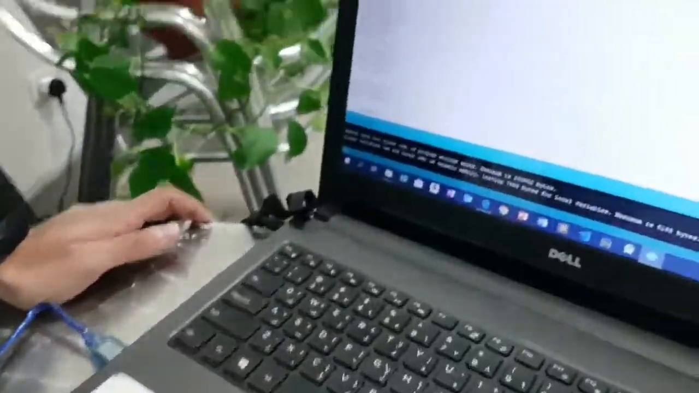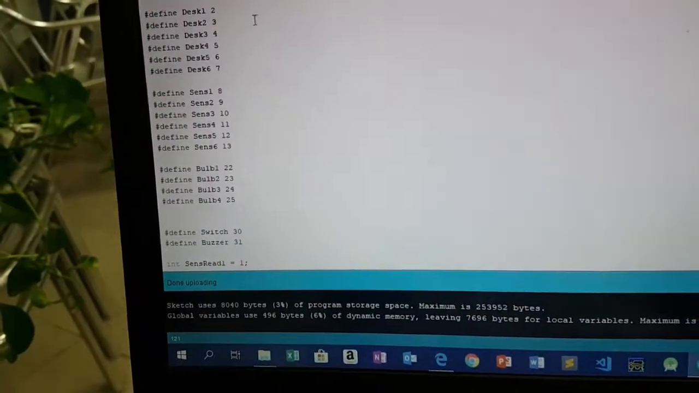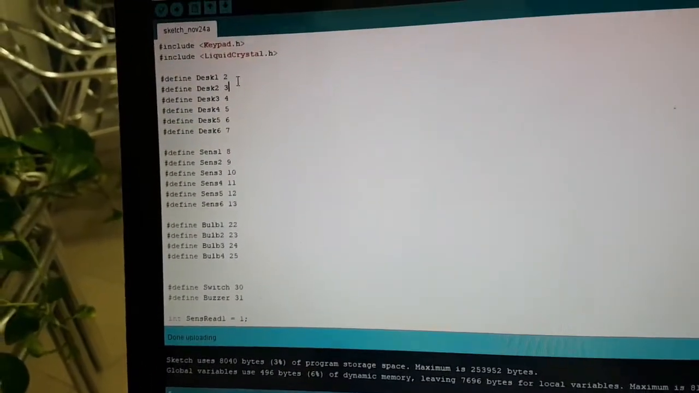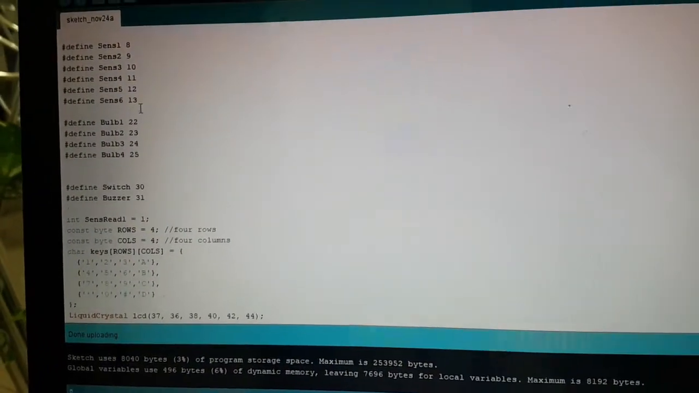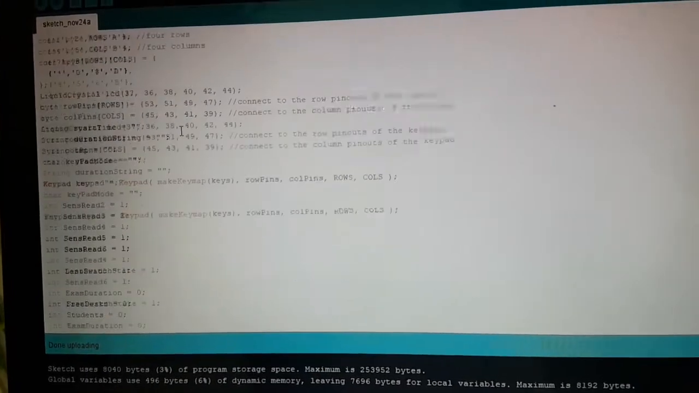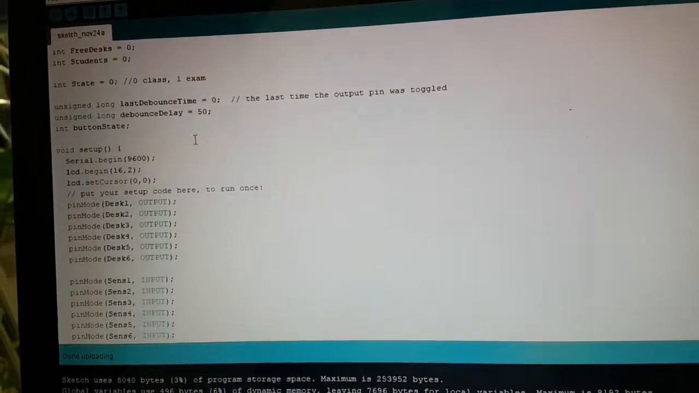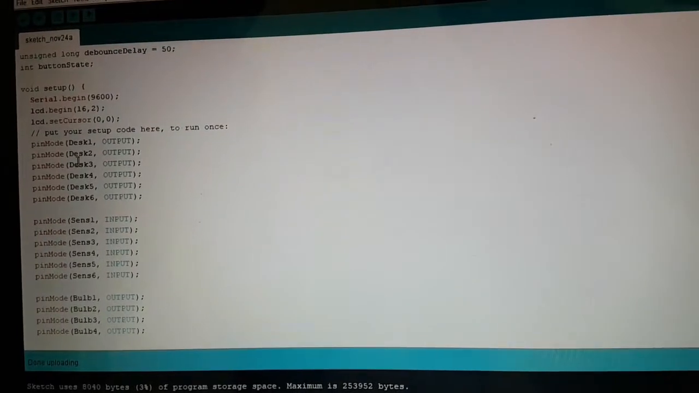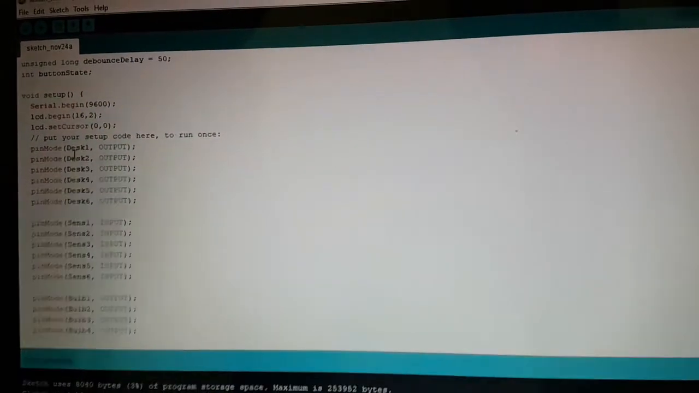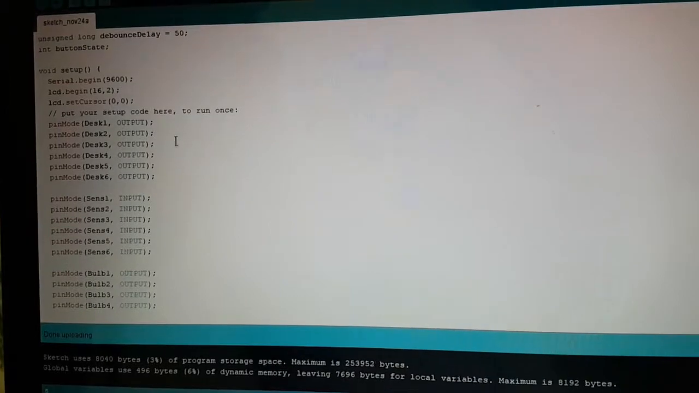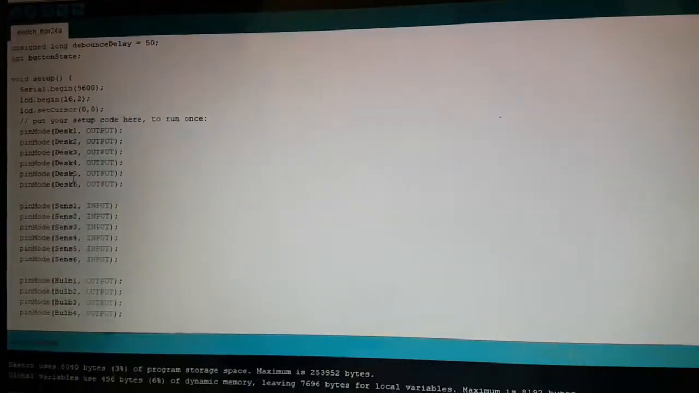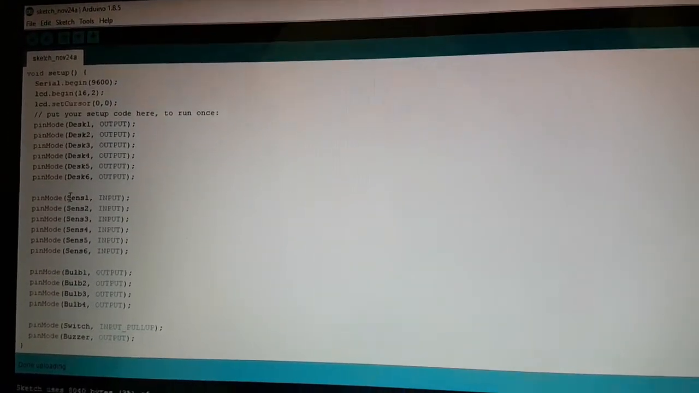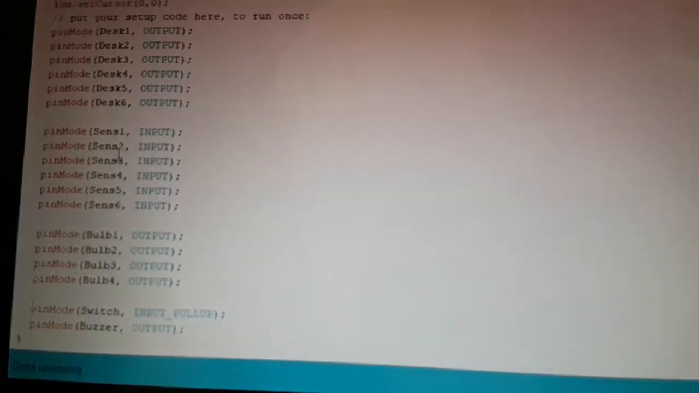We have defined the desk pins for the lights at the start of the code, and the sensor as well. We output the value for each desk in this way: pin mode, desk 1 output, and so on. The sensor, we take the input in a similar way, but it's input, not output.